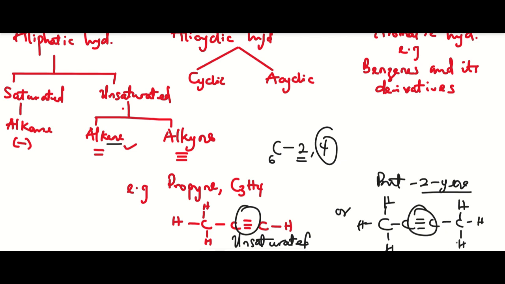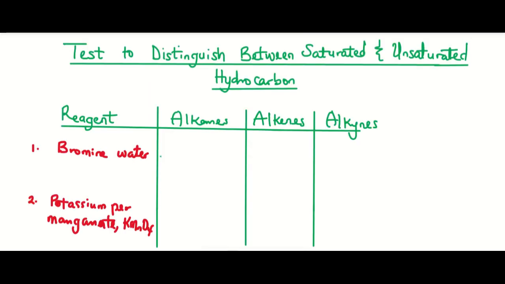So because of this triple bond, it is an unsaturated hydrocarbon, right? Now, how then can we distinguish between a saturated compound and unsaturated compound? Or how can we distinguish between alkane and alkyne, or alkene and alkyne, right? So to distinguish between saturated and unsaturated hydrocarbon: when we say saturated hydrocarbon, we mean alkanes, right? And when we say unsaturated hydrocarbon, we're talking about alkenes and alkynes.